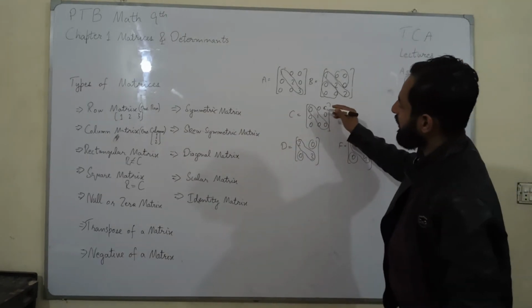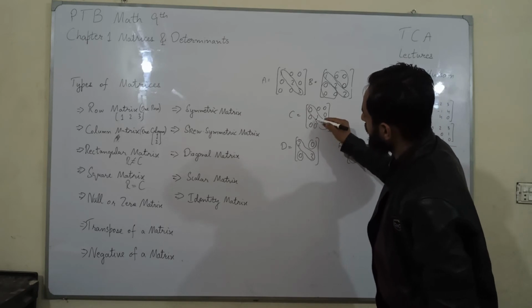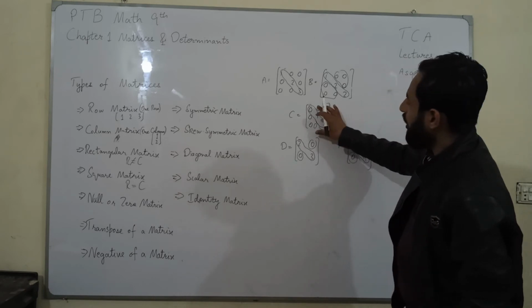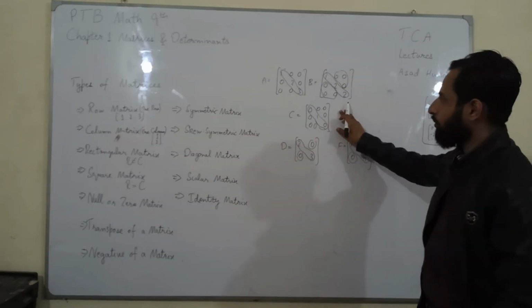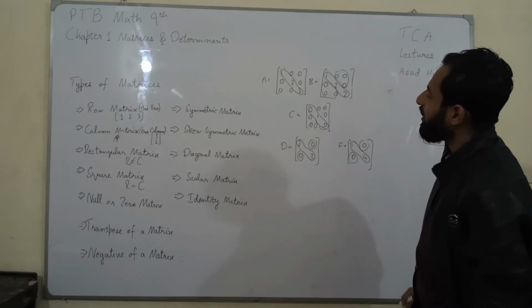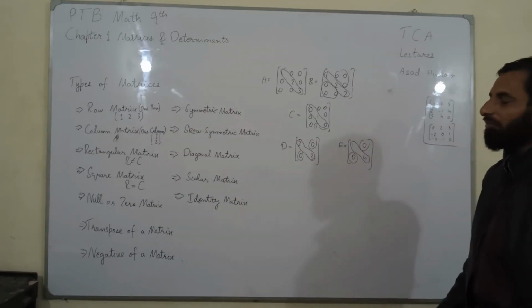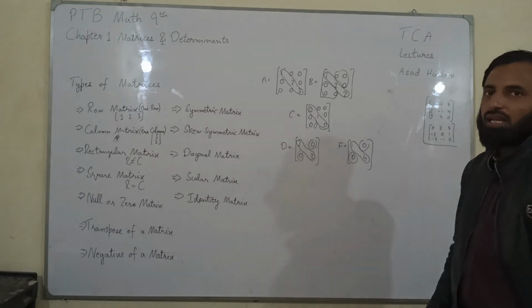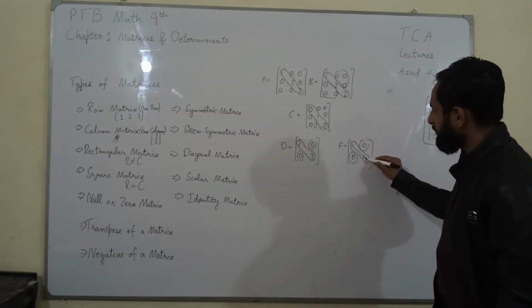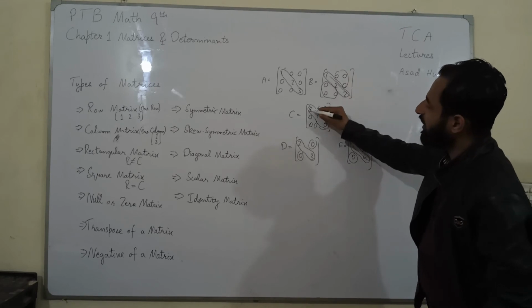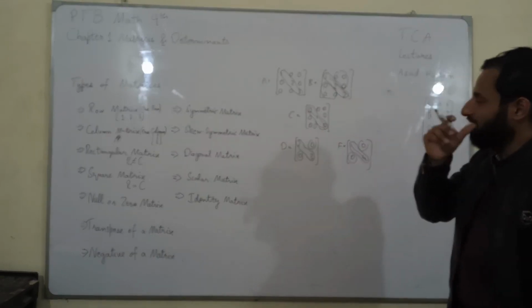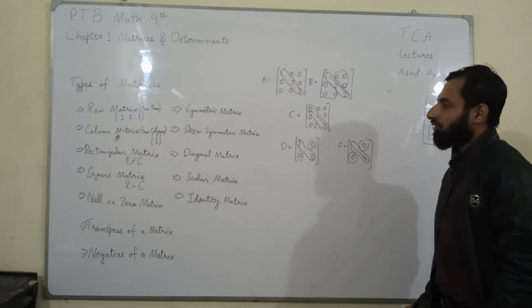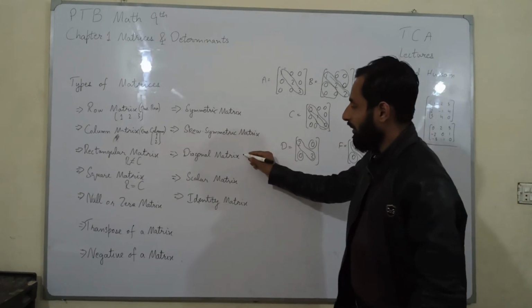In this example, there is only one element on the diagonal and all other elements are 0. So all of these are examples of a diagonal matrix. A diagonal matrix is a matrix which has at least one non-zero element on the diagonal, and other than the diagonal all elements are 0. Then it is called a diagonal matrix.